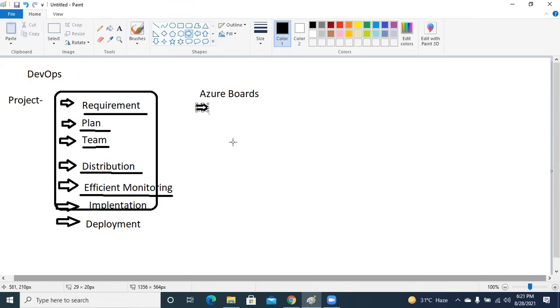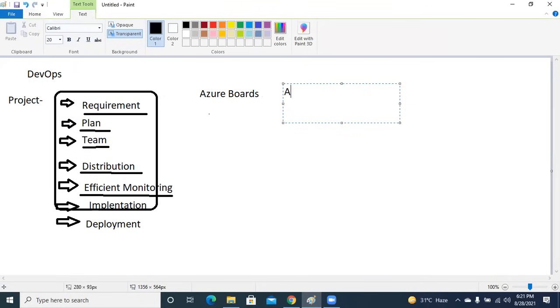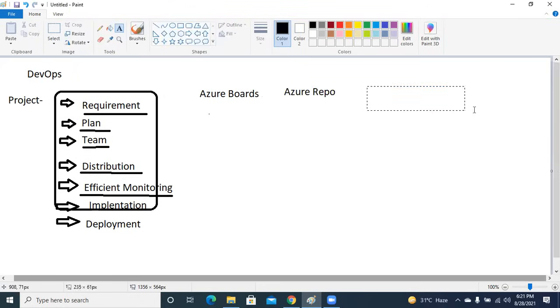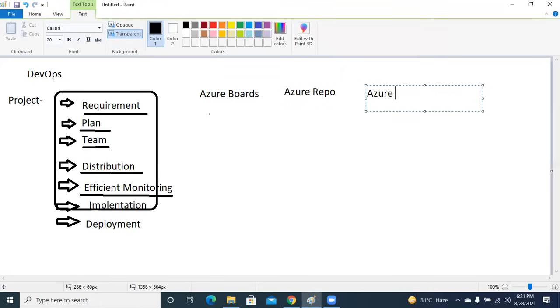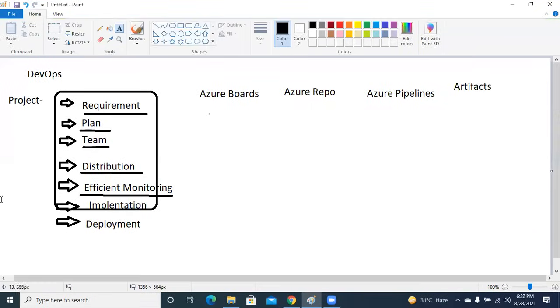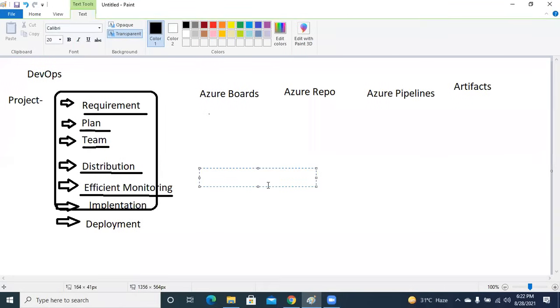So guys, your entire DevOps is about 5 tools that we have over here, right? Azure Boards, Azure Repositories, Azure Repos as we call it, right? Your Azure Pipelines that we create, and further we create Azure Artifacts. Then we need to create Test Plans over here. And the entire DevOps is about these 5 tools. That's how you will be able to use them, right?